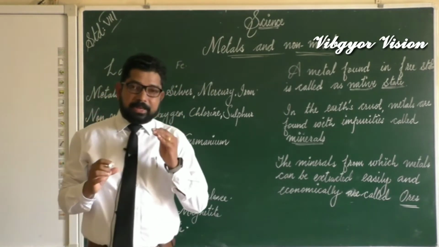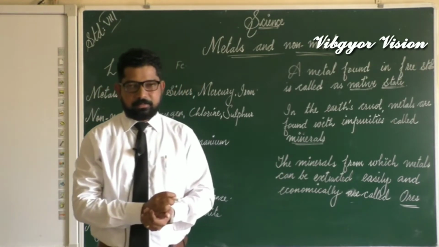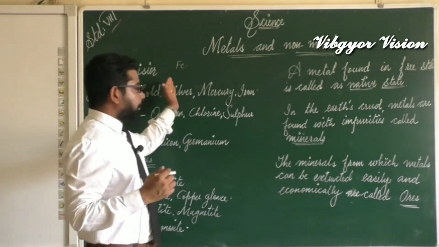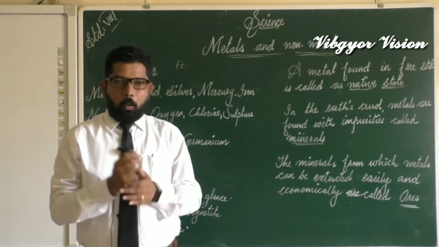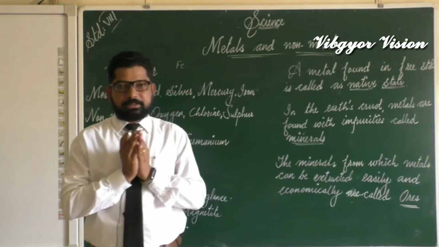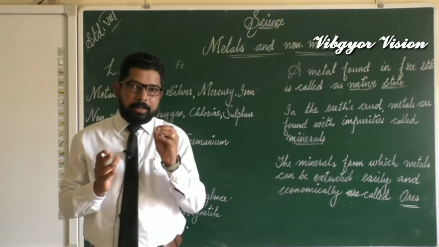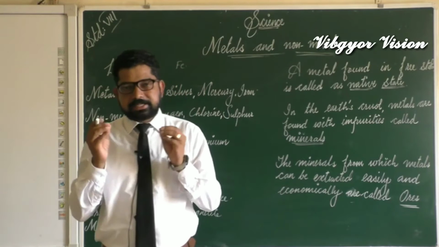Iron is present in nature as an oxide, iron oxide. Or magnesium is present as magnesite. Or aluminium is present in the earth not as aluminium, but in the combined state,